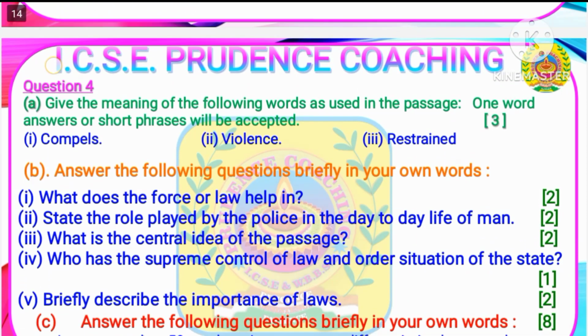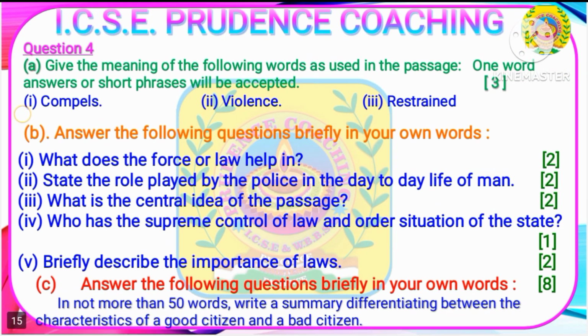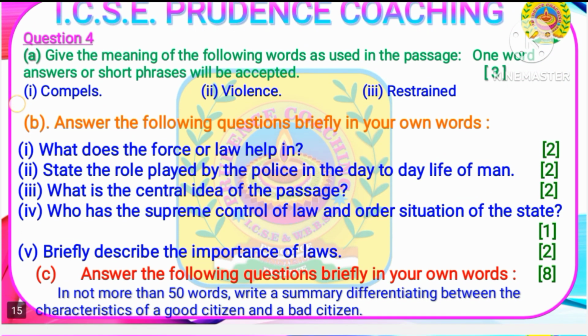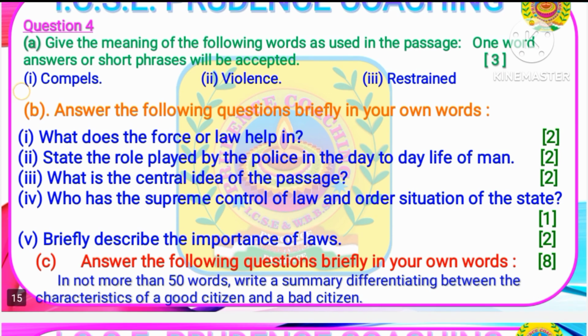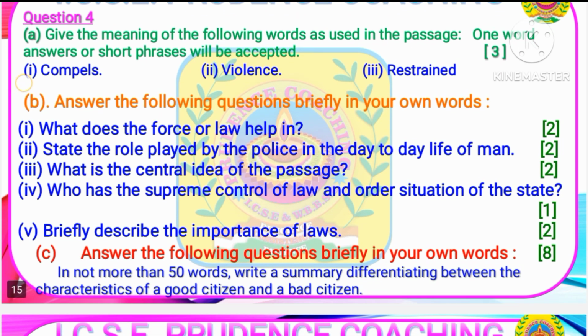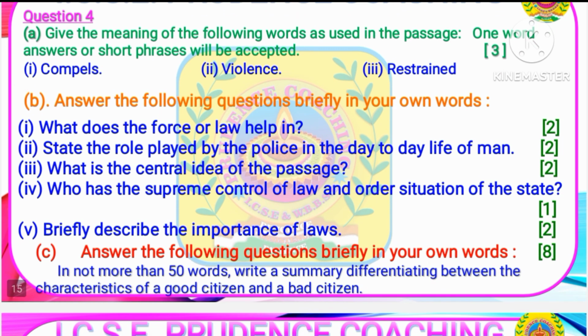Next, question number B, which is number 1. What does the force or law help in? 2 marks. State the role played by the police in the day-to-day life of man. 2 marks. Next question. What is the central idea of the passage? 2 marks. Who has the supreme control of law and order situation of the state? 1 mark. And the last question, that is, briefly describe the importance of laws. 2 marks.